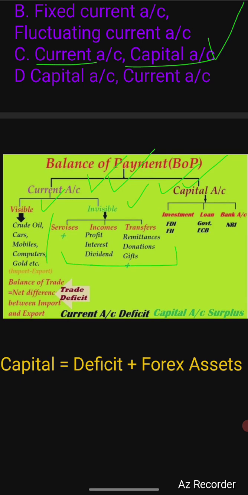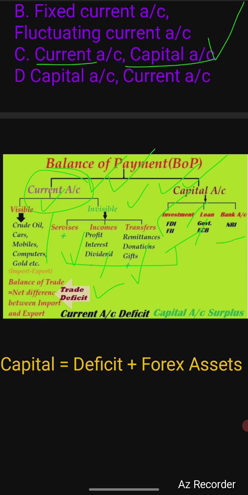So when there is a deficit in the visible, this is called trade deficit, and when there is a deficit in the current account itself, it means imports are more than exports. Import of not only goods but services, income and transfer, this will be the current account deficit. Or on the other hand, your capital account, like you availed a loan, so you had funds, so that is your FDI or say government borrowing or ECB, your foreign direct investment, foreign institutional investment, NRI deposit.